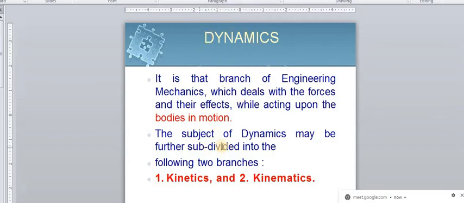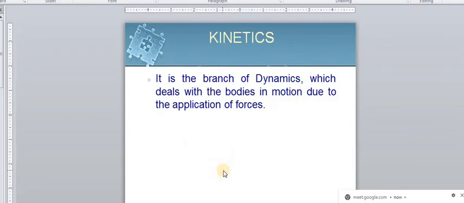ठीक है. The subject of dynamics may be further subdivided, as you have already seen in the previous slide, into kinetics and kinematics. What is kinetics? It is the branch of the dynamics which deals with the bodies in motion due to application of force.